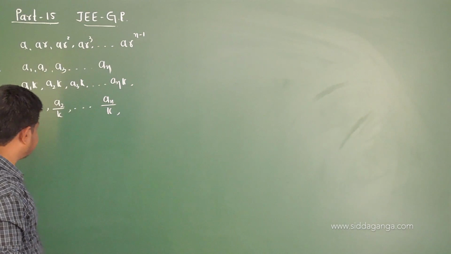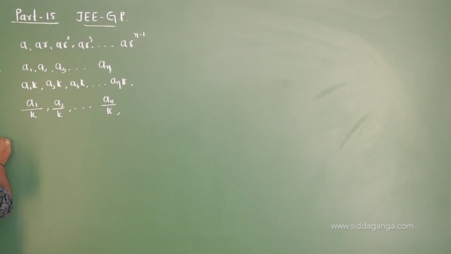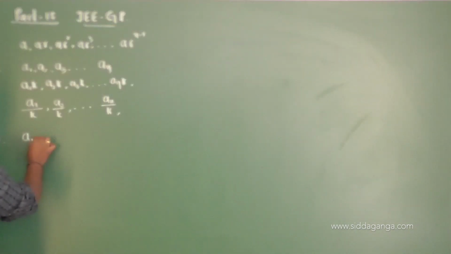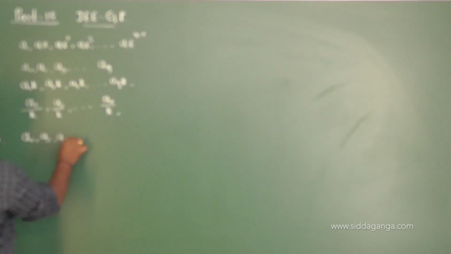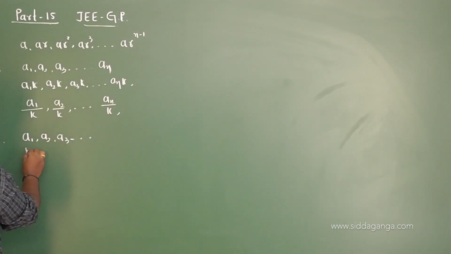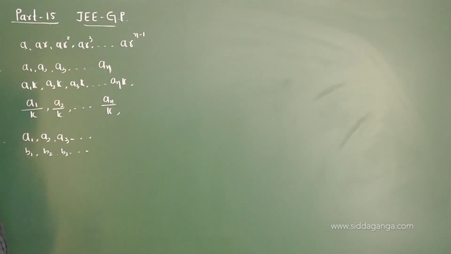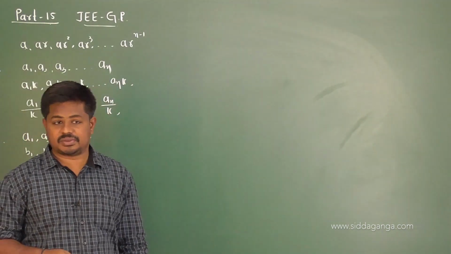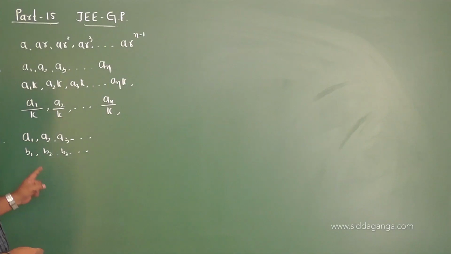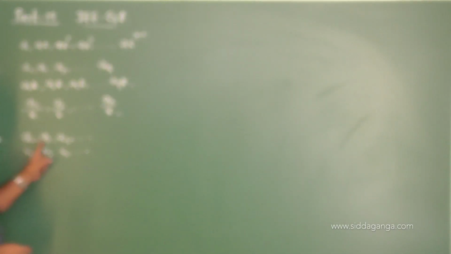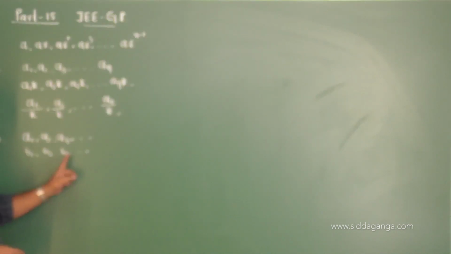And the next one is, if A1, A2, A3 and so on, and B1, B2, B3 and so on are geometric progressions. Here we have two geometric progressions. One is A1, A2, A3 and so on, and the other is B1, B2, B3 and so on.